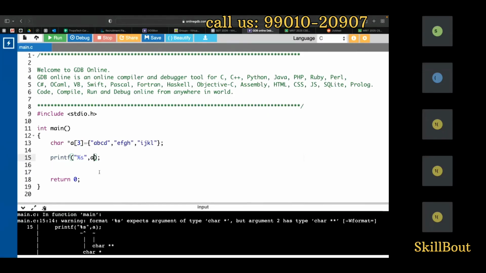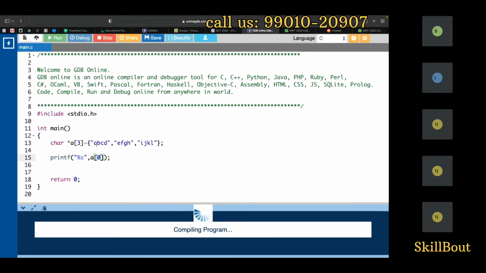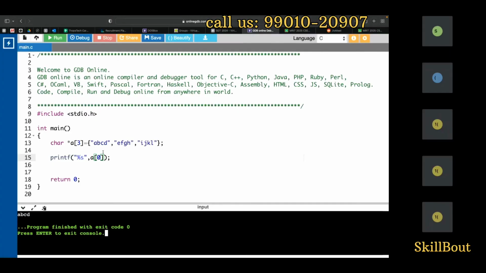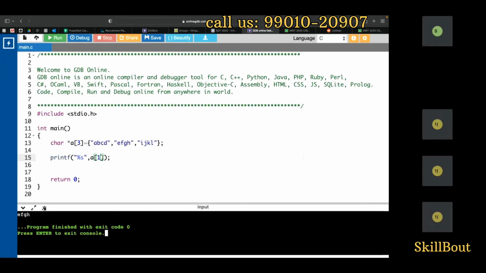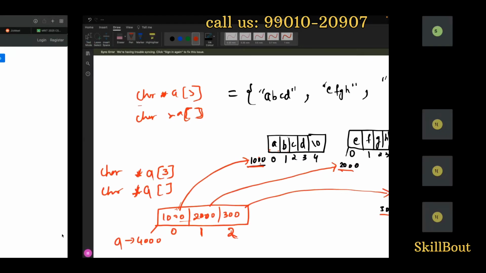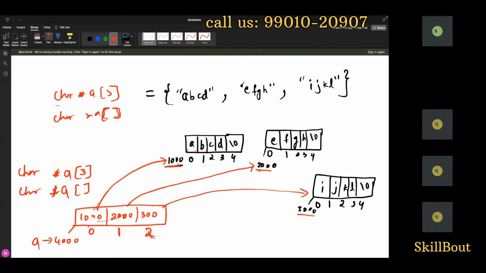What you need to do is tell A of 0 over here. First argument is A of 0. Can you see this now? ABCD, you will get it. Until A of 1, I'll get EFGH. Until A of 2, I'll get IJK. When I say A of 0, it is going to A of 0 and getting ABCD. A of 1 is going to 2000, and A of 2 is going to here. Understood?